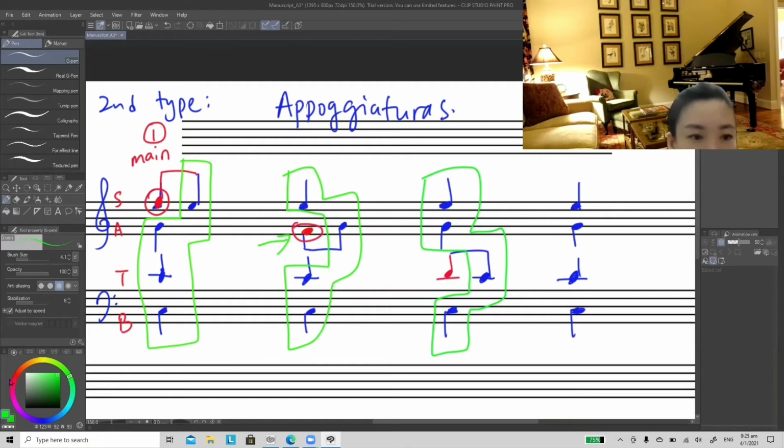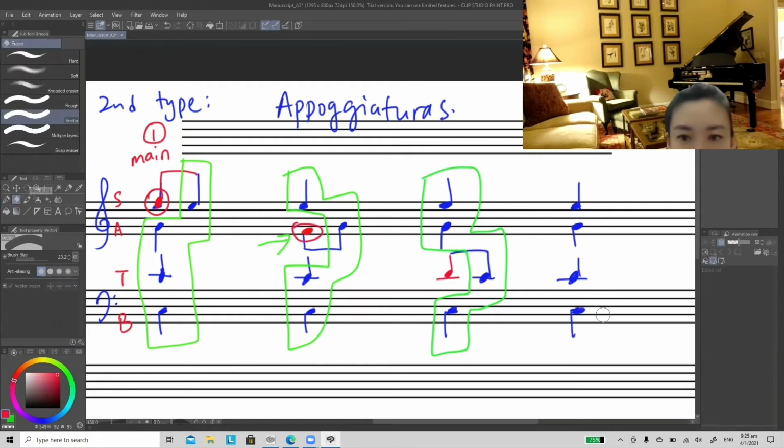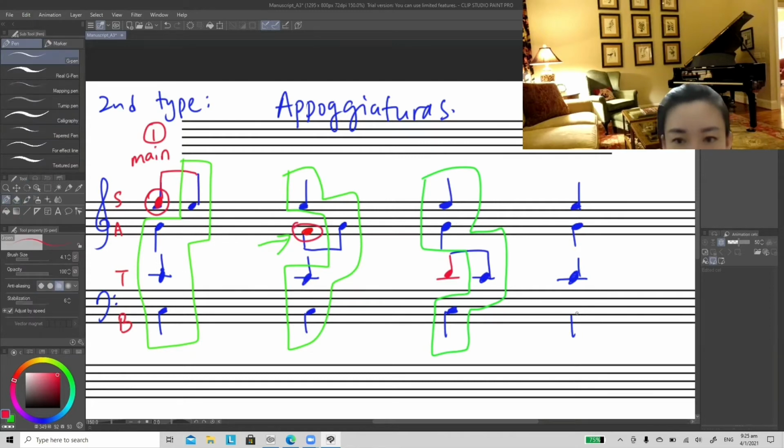The last one at the bass. So the C delay. So I put the B and then C come back here. Okay, so this is how it looks like for Appoggiatura at the bass part. Okay, so this is second type Appoggiatura.